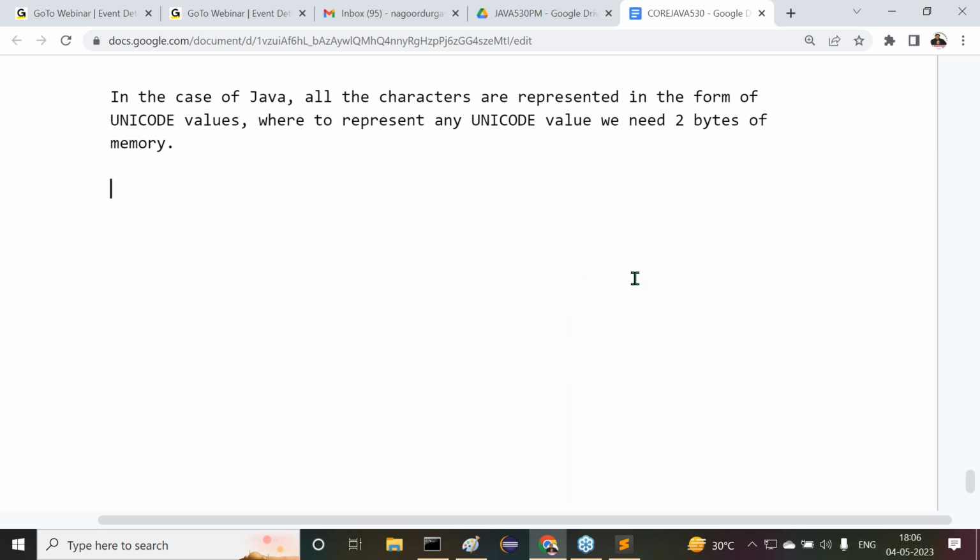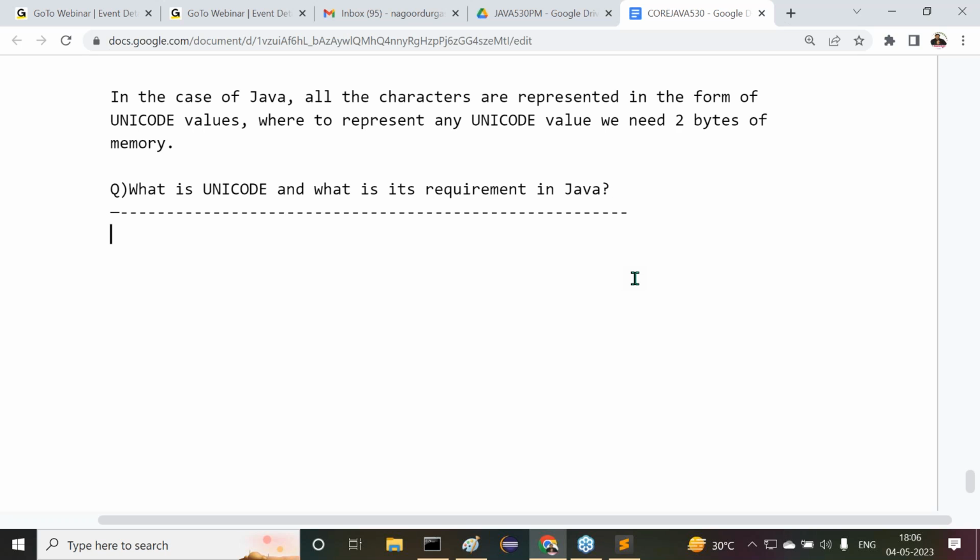Then immediately we have one more question. What about this question here? Observe carefully. What is Unicode and what is its requirement in Java? What is the need of this Unicode now? Why is it not ASCII values? Why is it only Unicode in the case of Java? And what is its requirement in Java? All these points we have to understand. Observe carefully, all of you know what I am telling you. Listen carefully.